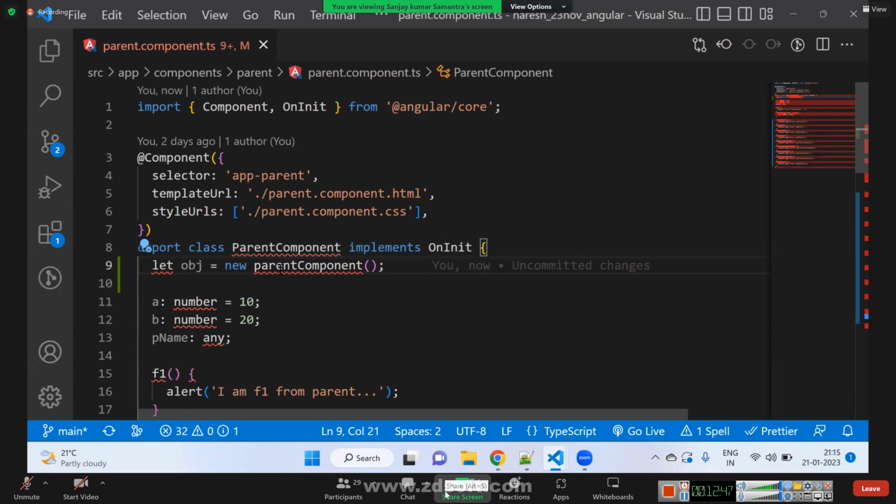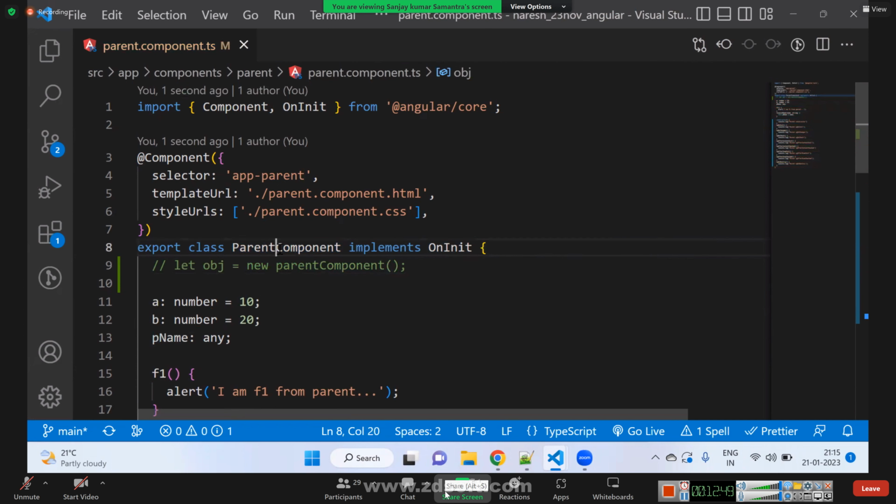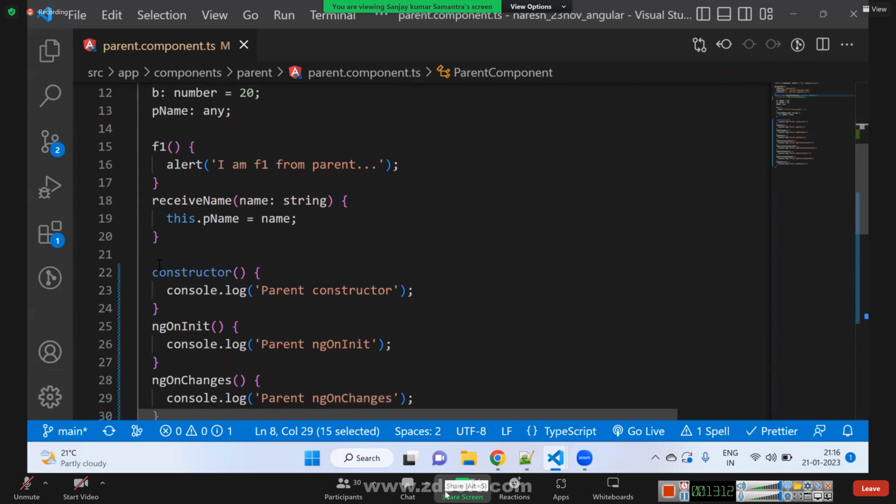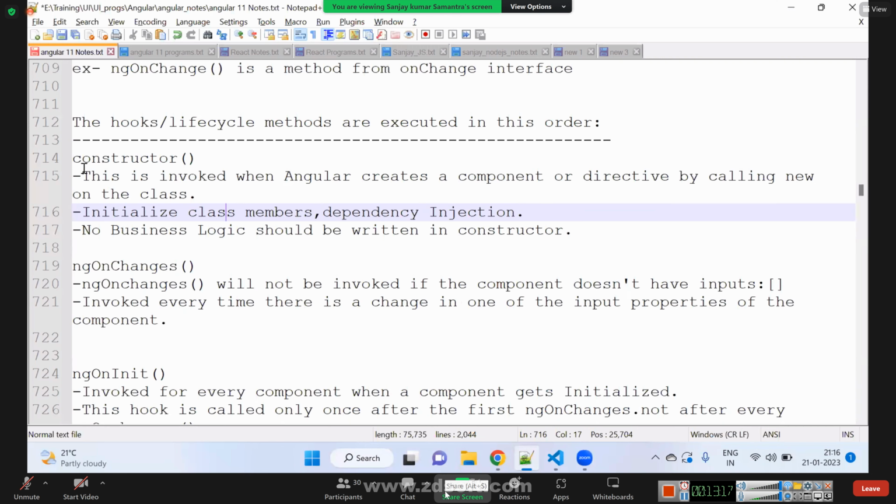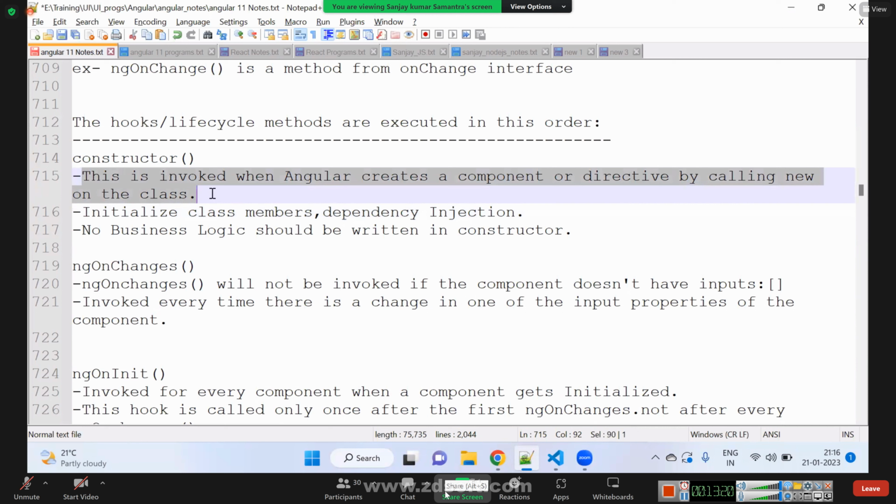Angular is doing this for us. So when Angular creates one instance for this component, this constructor will be called.